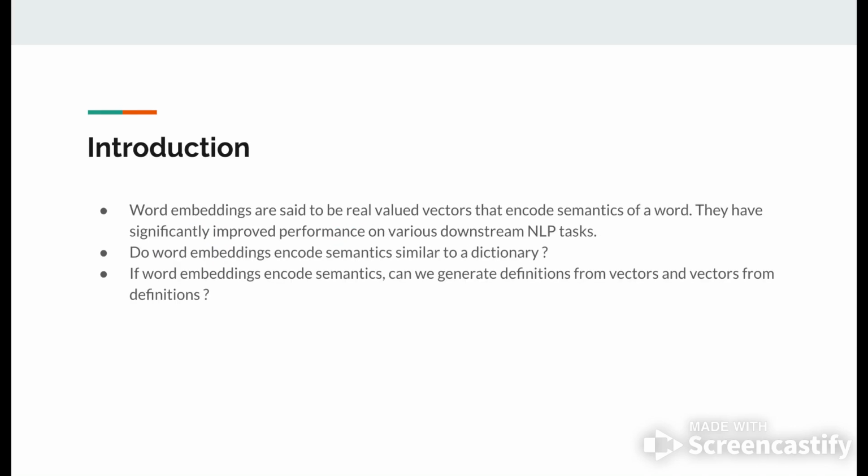To introduce the problem statement, word embeddings are real-valued vectors that encode the semantics of a word. They have significantly improved performance on various downstream NLP tasks like question answering, natural language understanding, and most NLP tasks, to be honest. So, do word embeddings encode semantics similar to a dictionary? A dictionary encodes semantics by giving us a definition. So if word embeddings encode semantics similar to a dictionary, then we should be able to generate definitions from these word embeddings or vectors, and we should be able to generate vectors from these definitions.